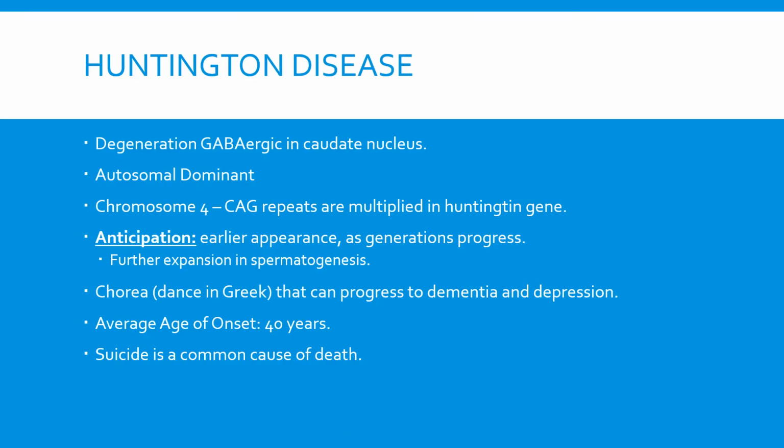Now I'll talk about Huntington's disease, which is the degeneration of GABAergic neurons in the caudate nucleus. It is an autosomal dominant disease found on chromosome 4, containing CAG repeats, and these are multiplied in the Huntington gene. Now, a common occurrence cited in Huntington's disease is anticipation, which is an earlier appearance as generations progress, and this occurs particularly in spermatogenesis, for example. Patients have chorea, which is to dance in Greek, and that can progress to dementia and depression. The average age of onset of Huntington's disease is 40 years old, and the death of the patient is most often due to suicide.